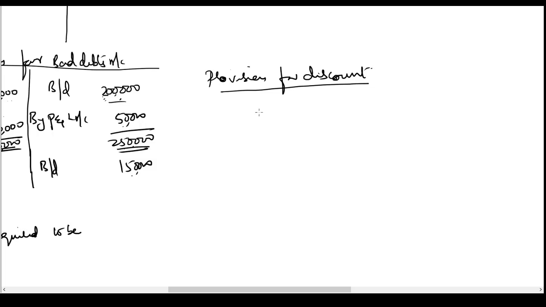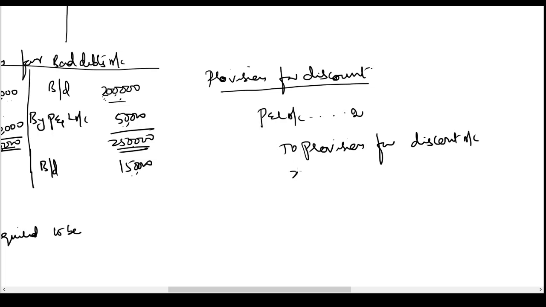The entry: profit and loss account debit to provision for discount account. It will be 28,50,000 into 2%. It will be 57,000.